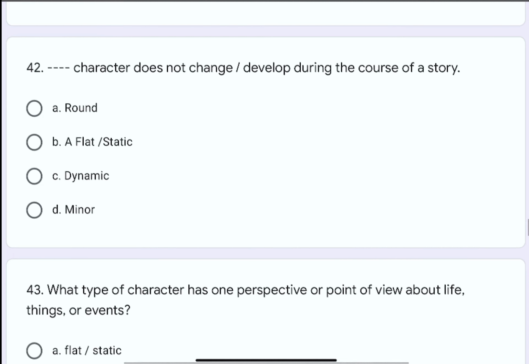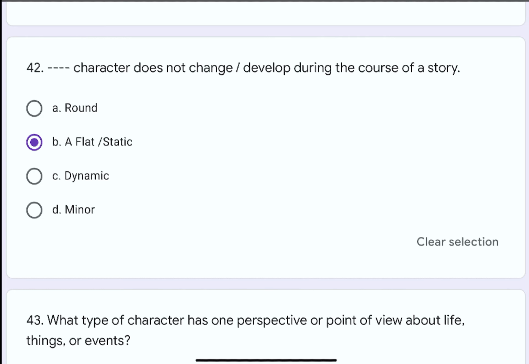Question number 42. Dash dash character does not change or develop during the course of a story. The options are A. round, B. a flat or static, C. dynamic, or D. minor. The correct option is A. flat or static.